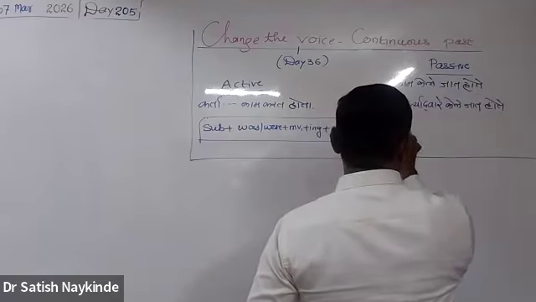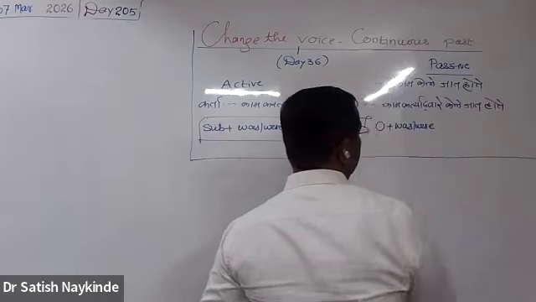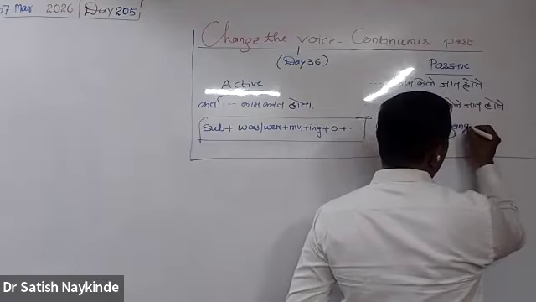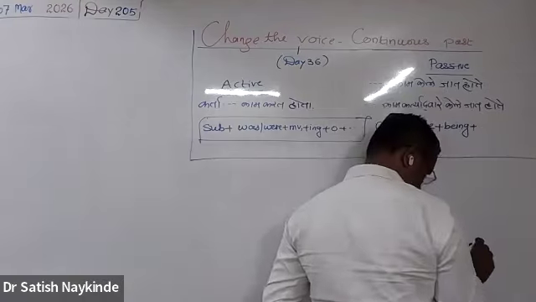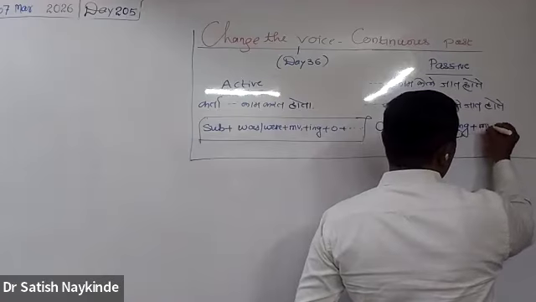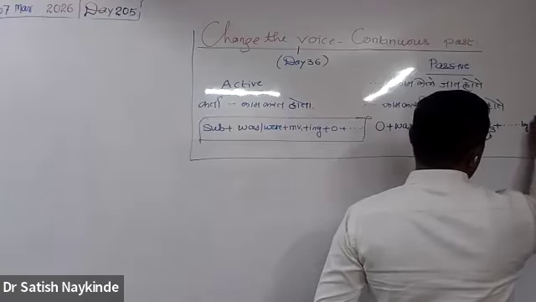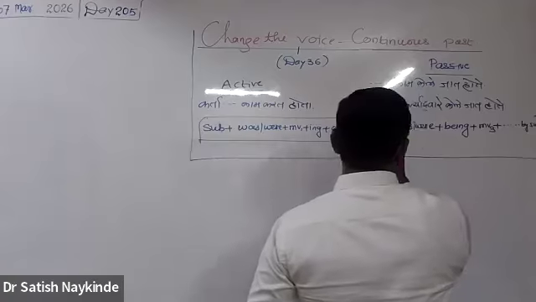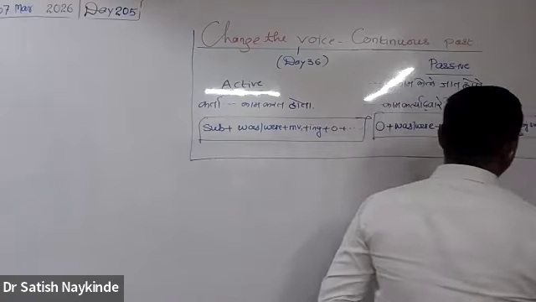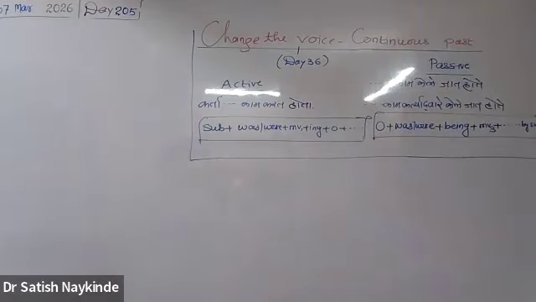In passive, object is to be written at the beginning, then after that was, were, as per this object, then being, the fixed member of passive voice, continuous past and continuous present, continuous tense fixed member is being. Then main verb is to be put in the third form, remaining part, by subject at the end. If there is time phrase in the sentence, that is to be put at the end of the sentence. Clear?